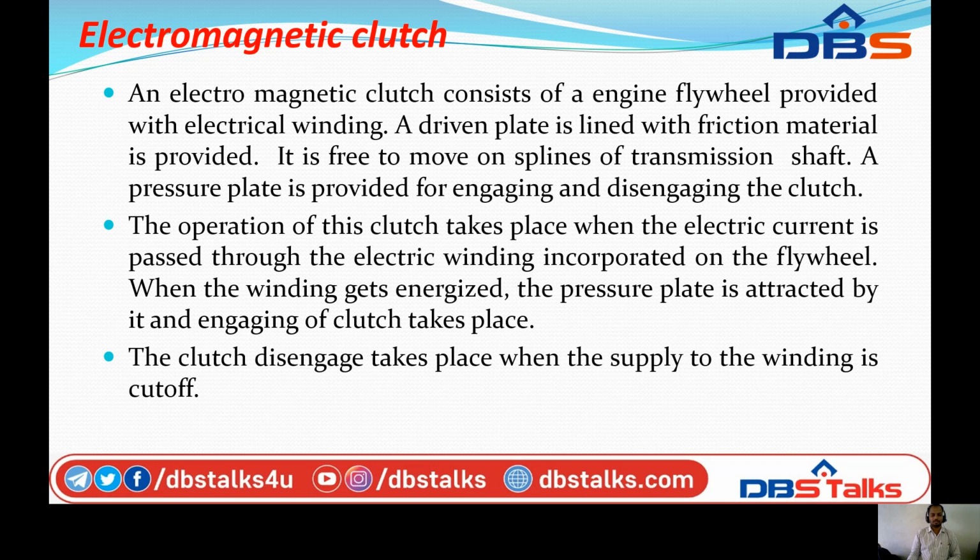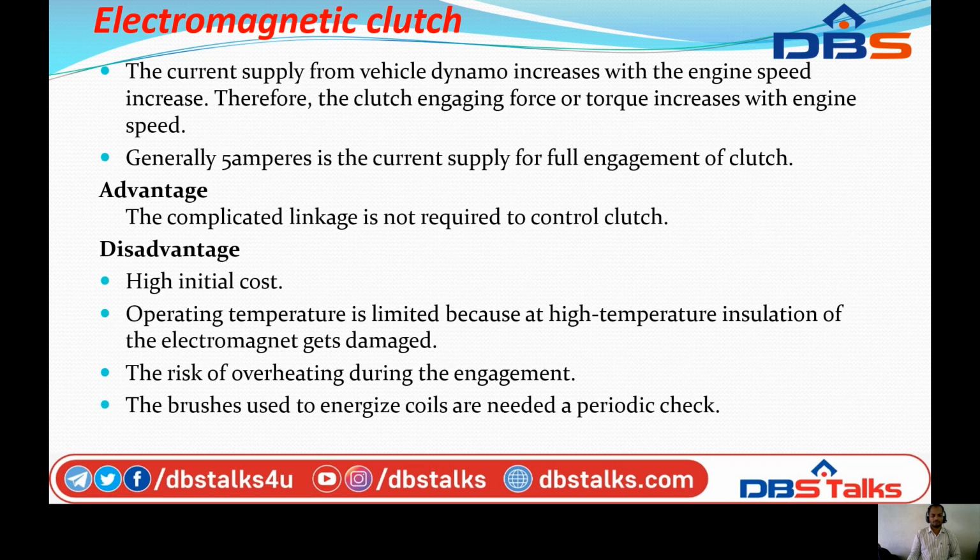The operation takes place when electric current is passed through the electric winding incorporated in the flywheel. When the winding gets energized, the pressure plate is attracted and engaging of the clutch takes place. The clutch disengages when the supply to the winding is cut off.